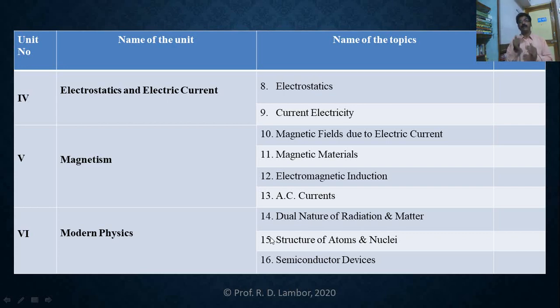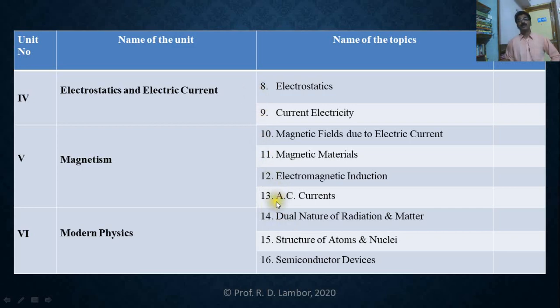And if you find out the names of the units, it gives you the idea about the various branches of physics. So you can clearly find out that few of the chapters are from the classical physics and the remaining chapters are from the modern physics, isn't it? I will clear you.